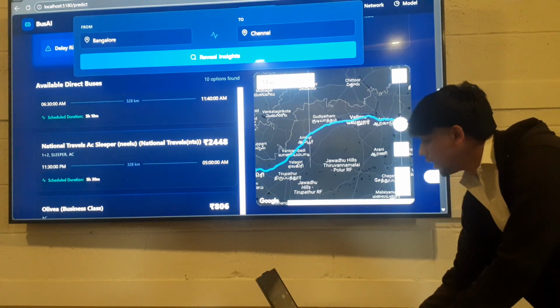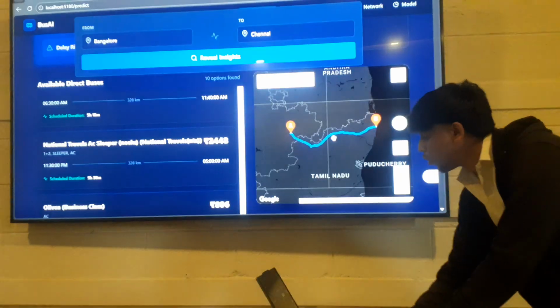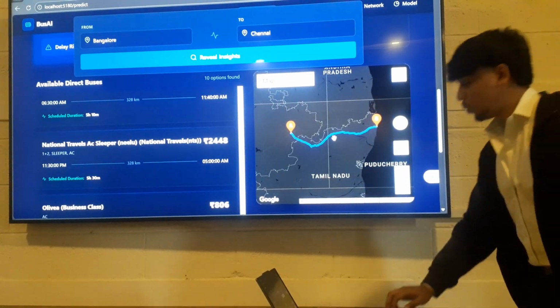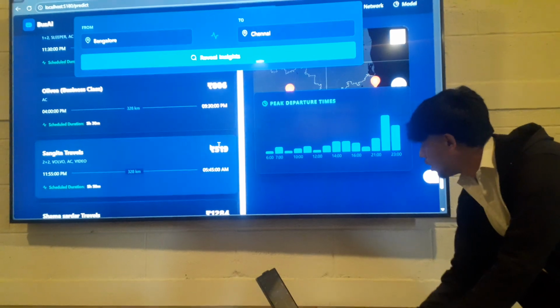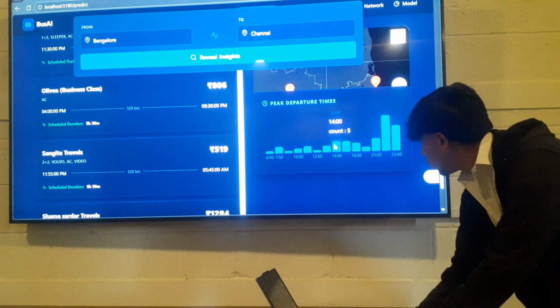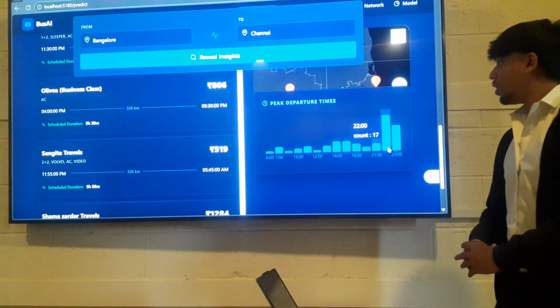And I have also integrated Google Maps so that it shows you the from and to points. And this is the peak departure hour for this route. Here you can see the most number of buses depart at 10 p.m.